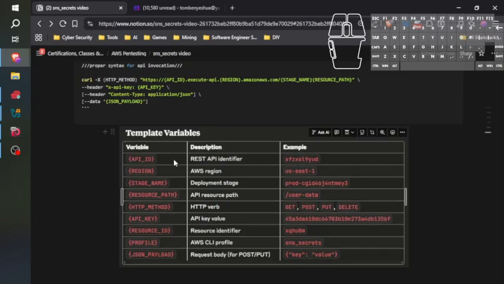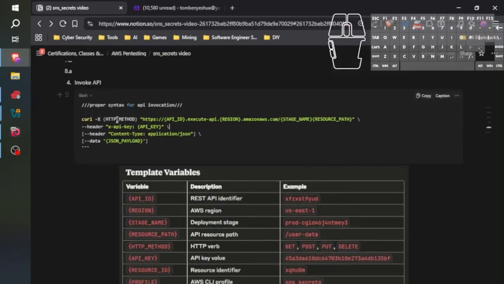And right here, we've got our template variables. So for instance, right up here, curl -X HTTP method. Here we have HTTP method right here. HTTP verb: get, post, put, delete. We're going to be using get. All of this is in this chart. When I typed the question into my AI and asked it what's the best command to invoke our API, it spat out all kinds of information, and this table was included in that information.